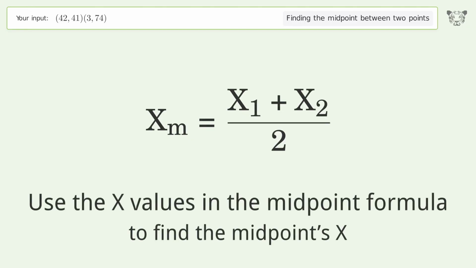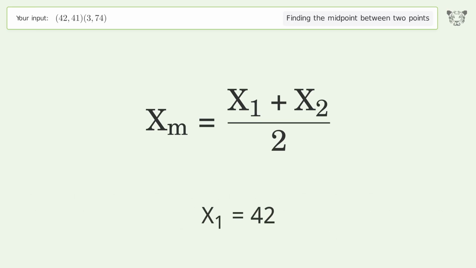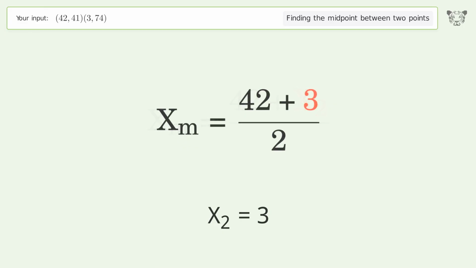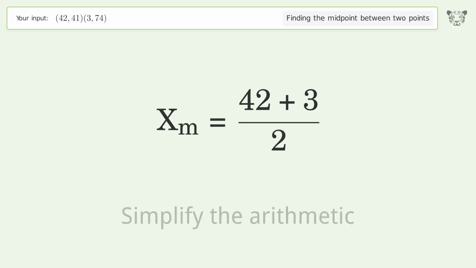Use the x values in the midpoint formula to find the midpoints x. x1 equals 42. x2 equals 3. Simplify the arithmetic.